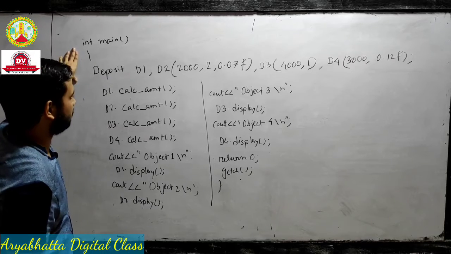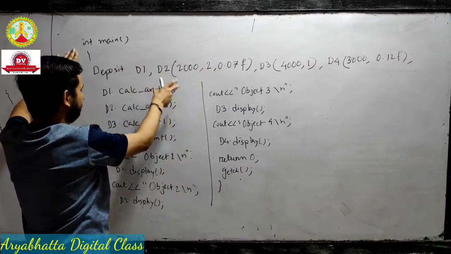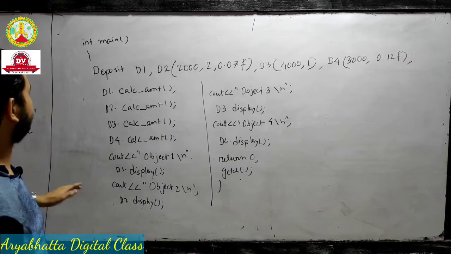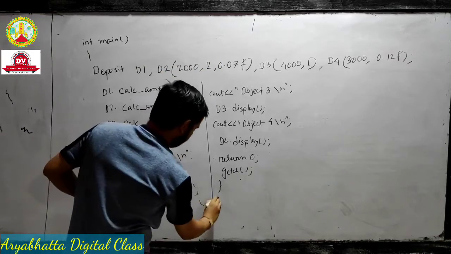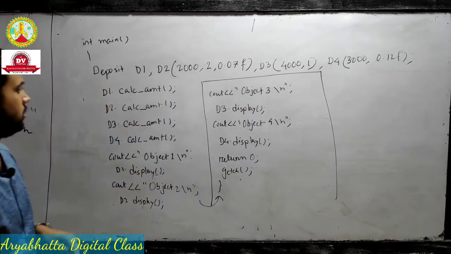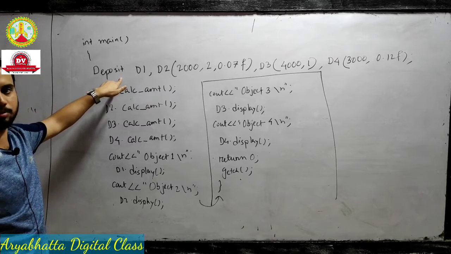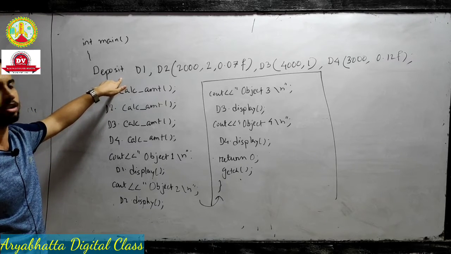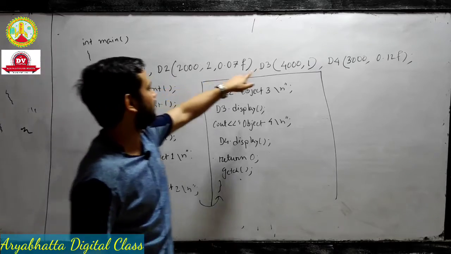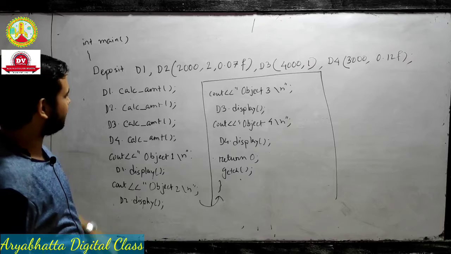Okay, this is the first line, and after that you have to write this. Deposit is the class name. We take 4 objects because we use 4 member functions, constructors: D1, D2, D3, D4. You can also call this an instance or an object, same thing.